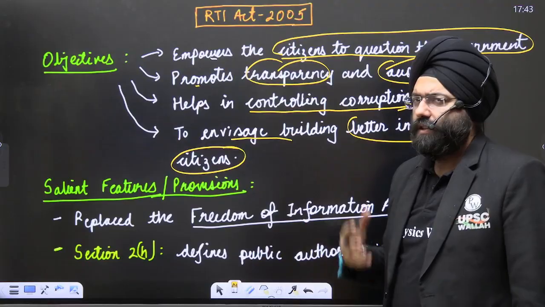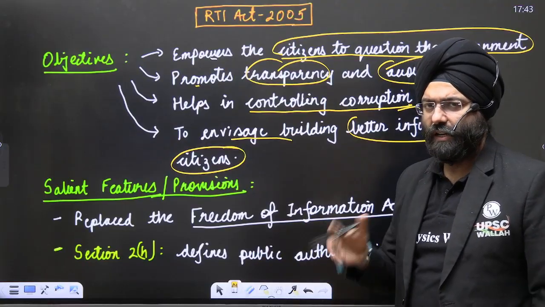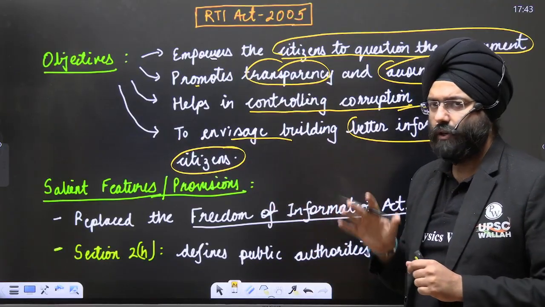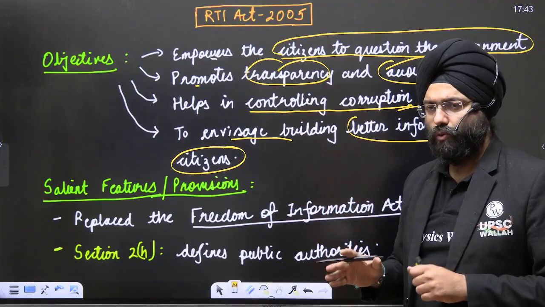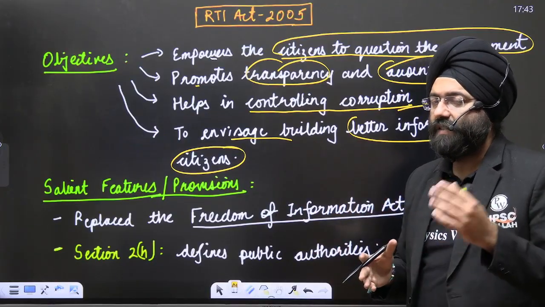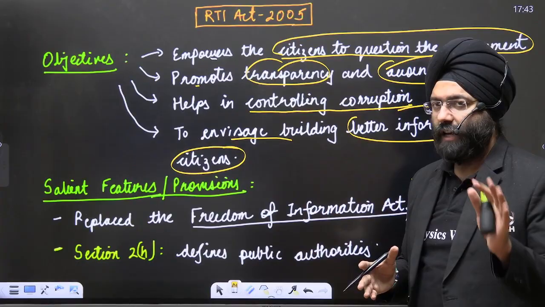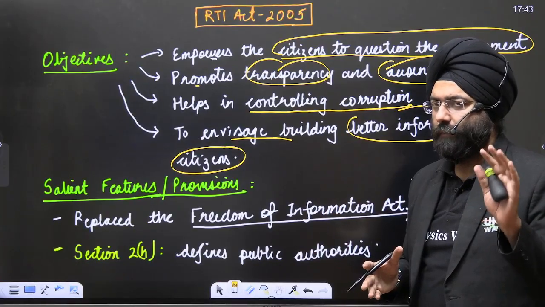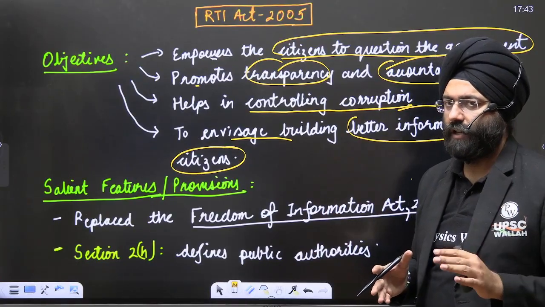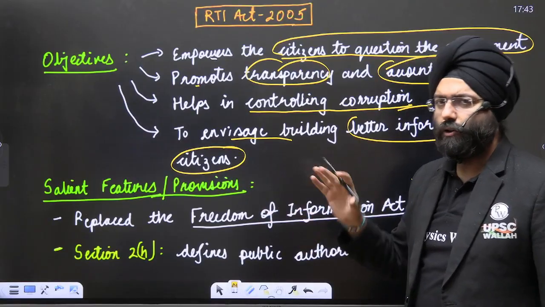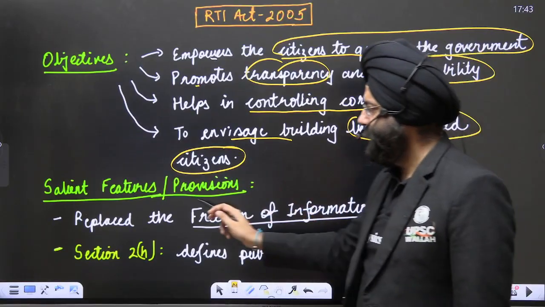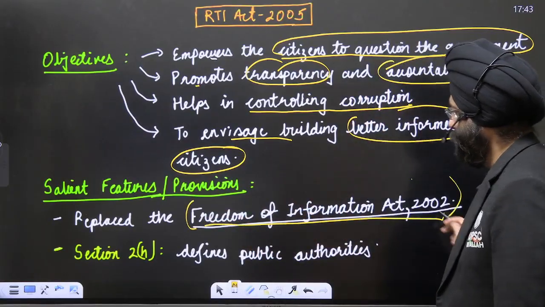Now, what are certain provisions, certain sections that I've mentioned, so that gives a brief idea. These sections can be used not only in your GS paper 2 and GS paper 3 for that matter, even in your ethics paper, where the right to information forms an important ingredient, where even case studies are asked on that. So, a little bit of knowledge should be there. It replaces the Freedom of Information Act 2002.